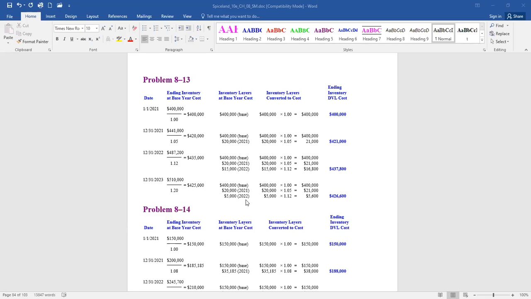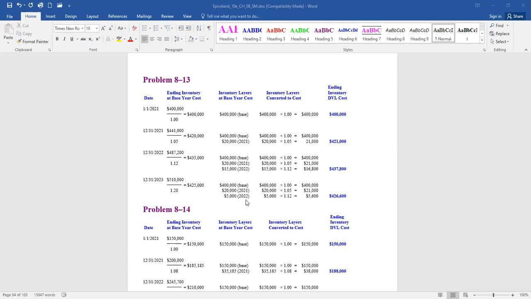So multiply the $15,000 quantity increase by 1.12. Add them all up. So right now, our balance on our inventory account is 487,200. Oh no, it should be at 437,800. And we'll make a journal entry to get it there. So we'll expense more and truly remain in a LIFO atmosphere.